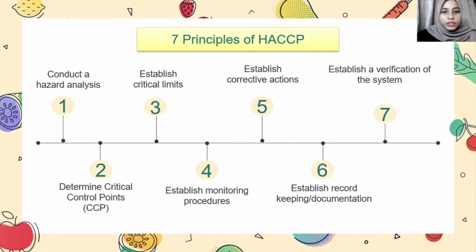There are 7 principles of HACCP. First, conduct a hazard analysis. Second, determine critical control points. Third, establish critical limits. Fourth, establish monitoring procedures. Fifth, establish corrective actions. Sixth, establish record keeping and documentation. And the last one is to establish verification of the system.